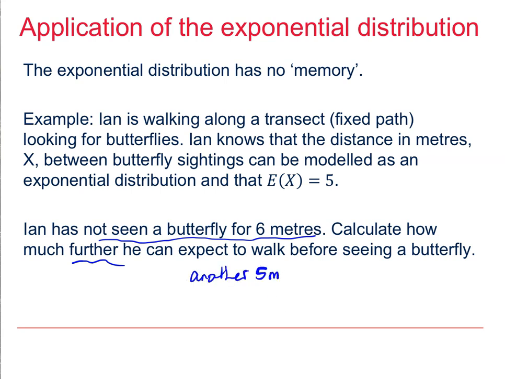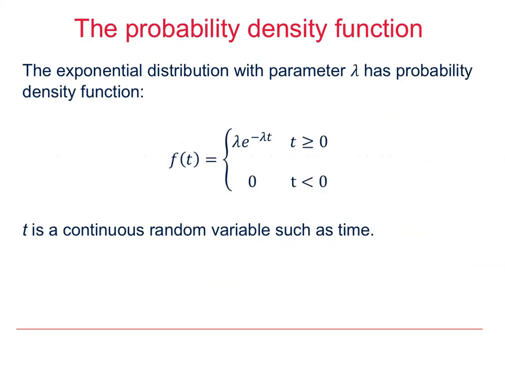Okay. In the next slide, we're going to take a look at the PDF for the exponential distribution. Here is the PDF for the exponential distribution. First thing to note is that the function here is non-zero only for t greater than or equal to 0, and when t is less than 0, the function itself is 0. And it's important to remember that t now is a continuous random variable, such as time.